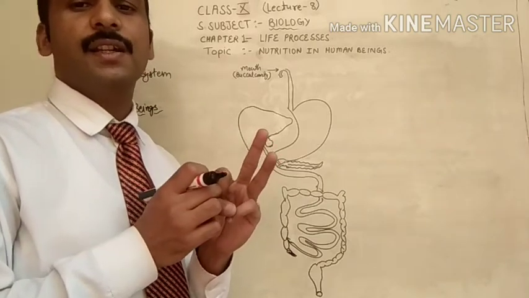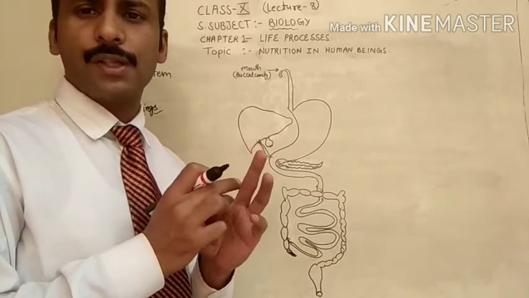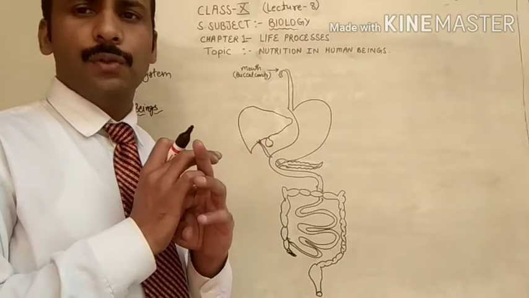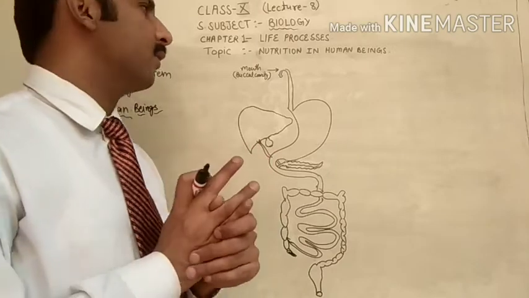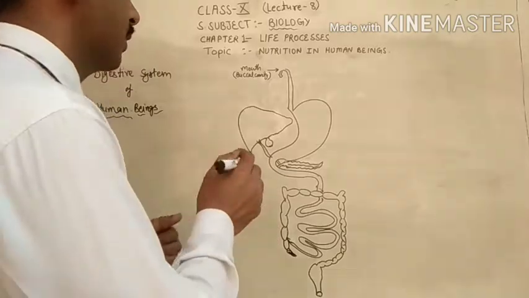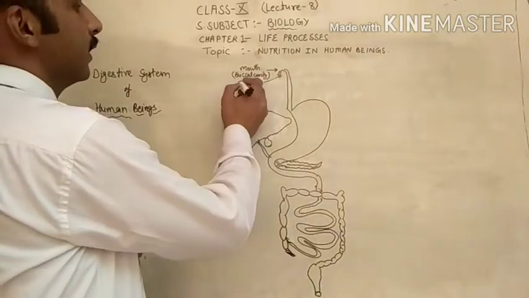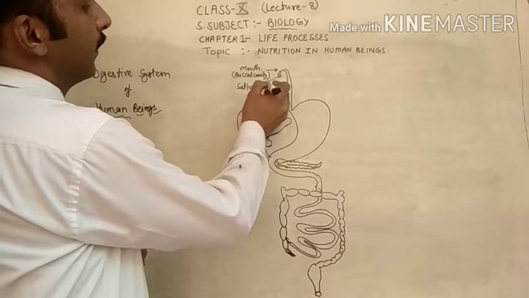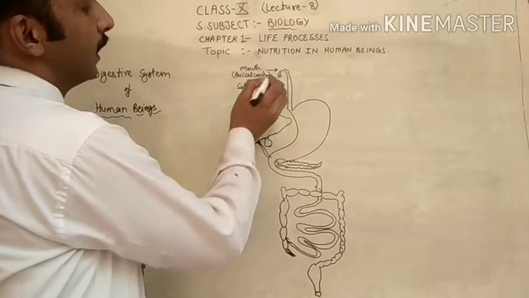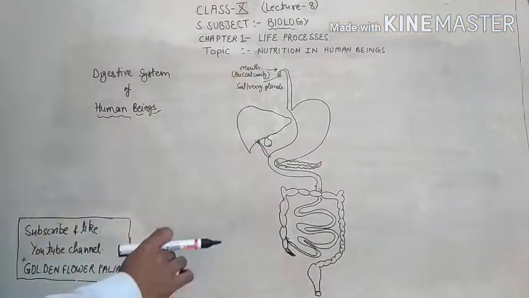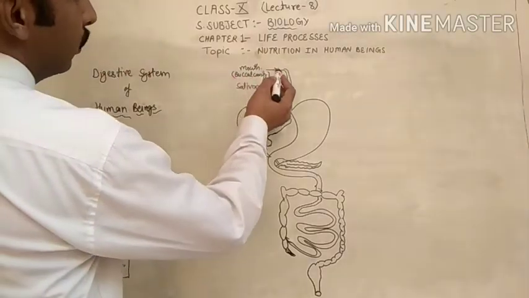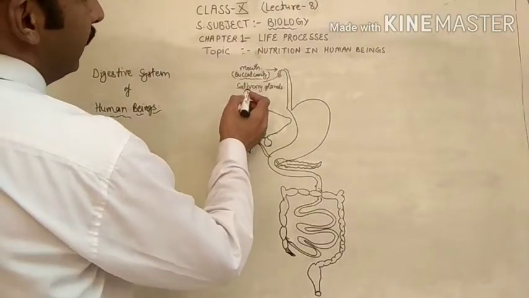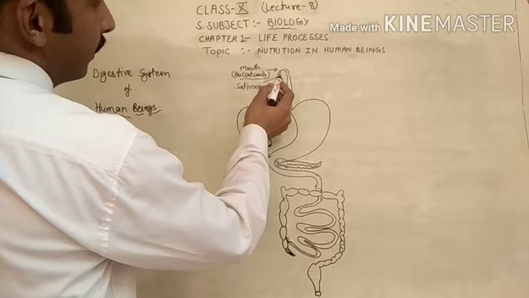These three things are helpful in the process of digestion of food. We have to study all these in detail. These are the salivary glands. So this is the mouth, also called the buccal cavity, and here we have represented the salivary glands.